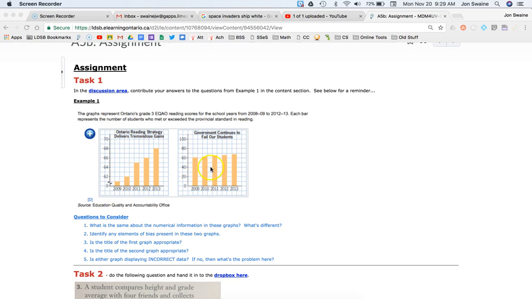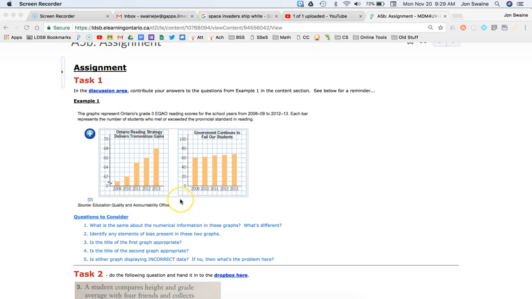Here, the y-axis is the problem. On this graph, they've zoomed in on a very particular area, 62 up to 70. And so when you do that, the bars look quite different and it looks like there's an upward trend. Over here, they haven't done that. The scale's from 0 to 100. And so it looks like there's not very much of an upward trend. Now, if you think about it, which one is, quote, right?